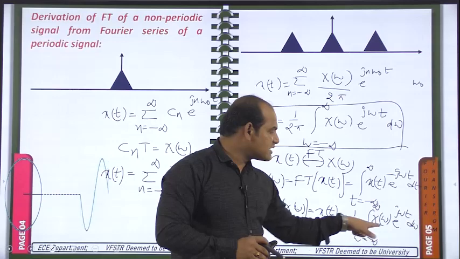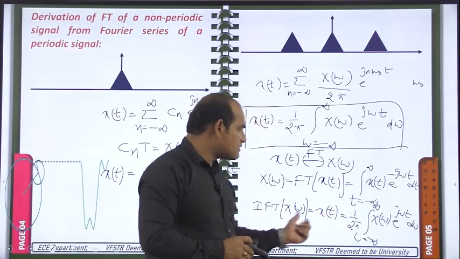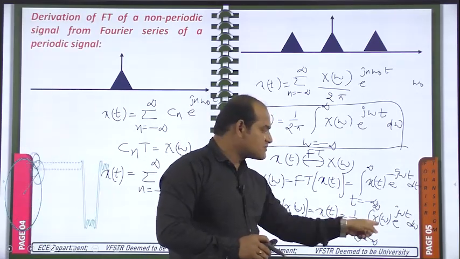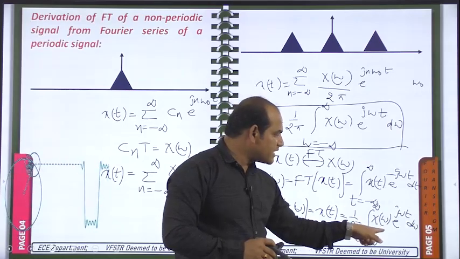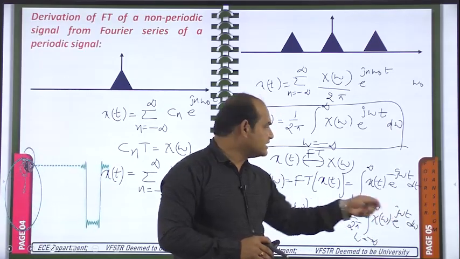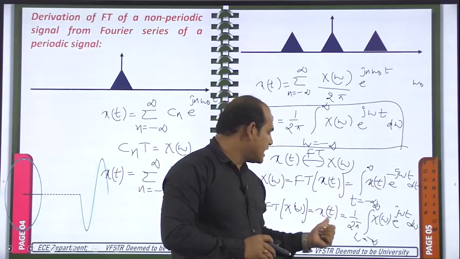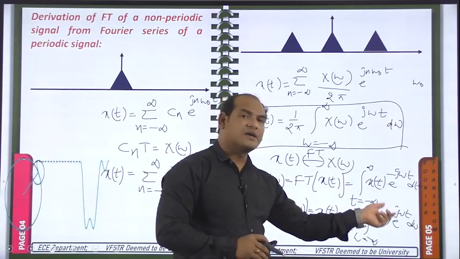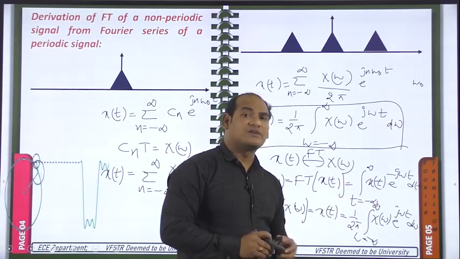This is the place for the signal for which you are calculating the inverse Fourier transform. So you need x of t, that's why here capital X is required. So capital X of omega e power plus j omega t. In the Fourier transform here minus is available, in the inverse Fourier transform here plus is available, like what we have seen for the Fourier series.